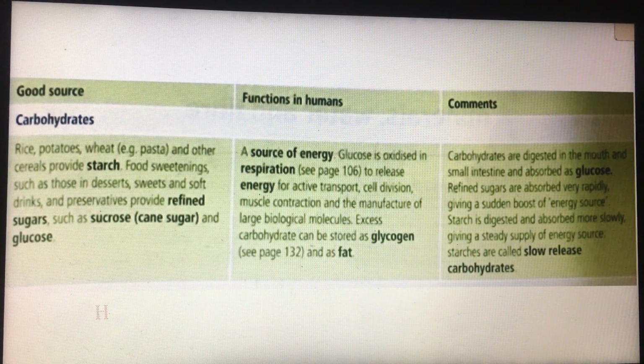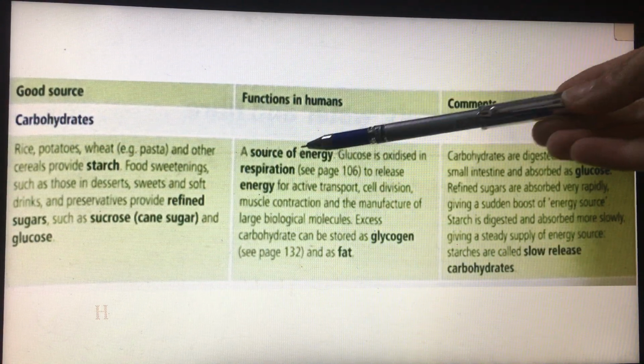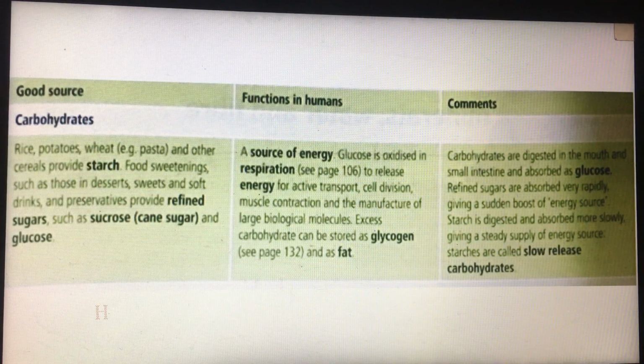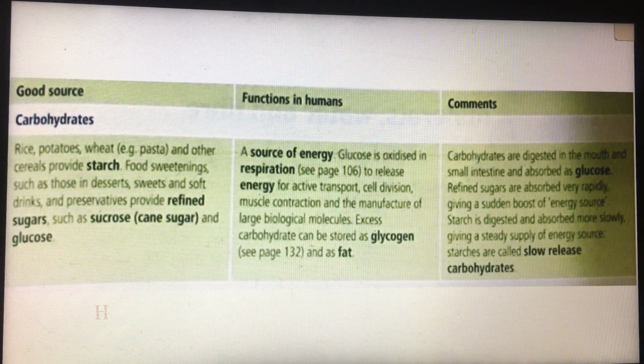Okay, what are the functions of carbohydrates in humans? Actually, you have to know that carbohydrates are a source of energy. So glucose in our body is oxidized in respiration, and that will release energy for active transport, cell division, and many activities inside our body.